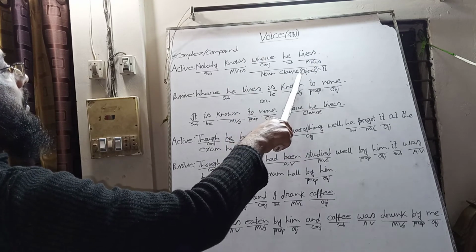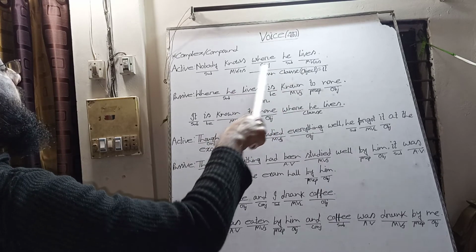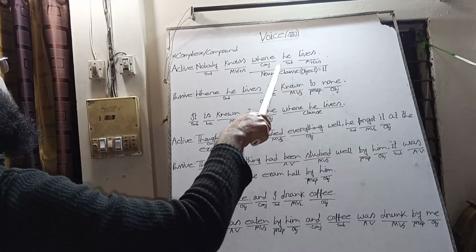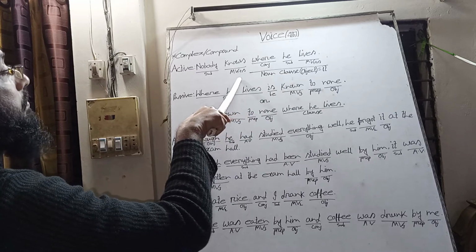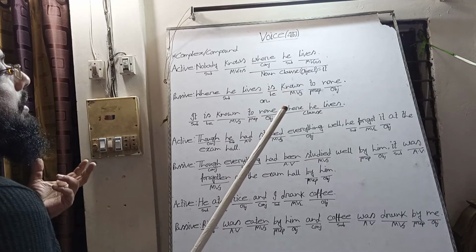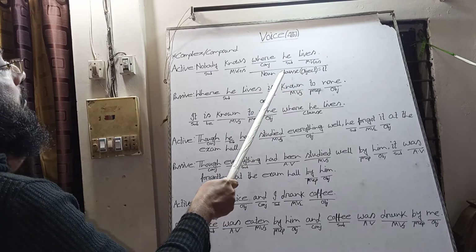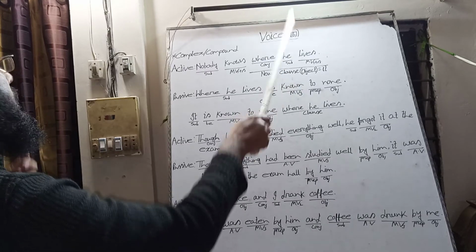It is a noun clause, and it is the object of the verb know. This clause is the object of this transitive verb, and we can take a pronoun instead of, in lieu of, this noun clause also.